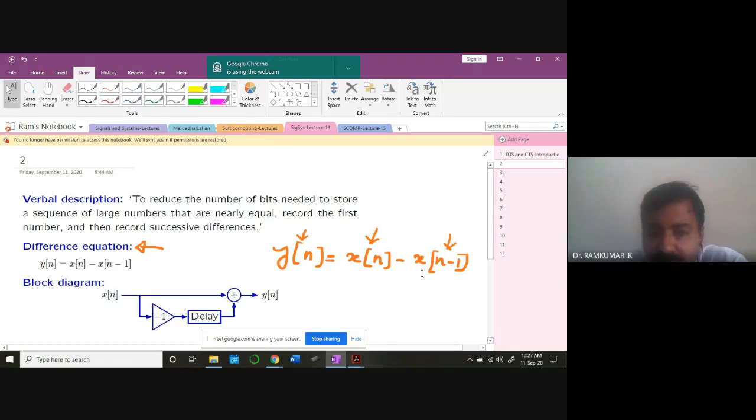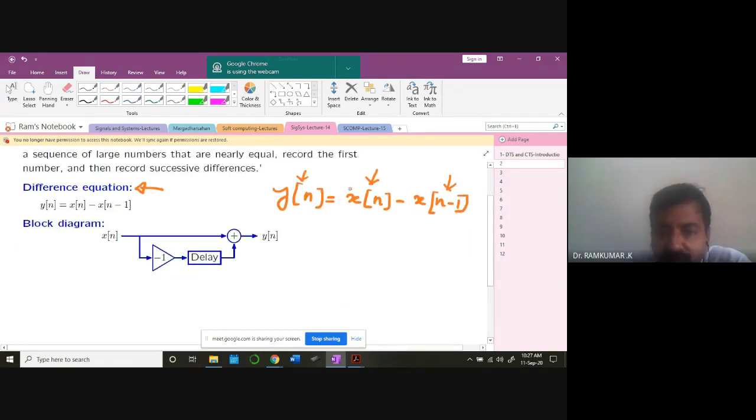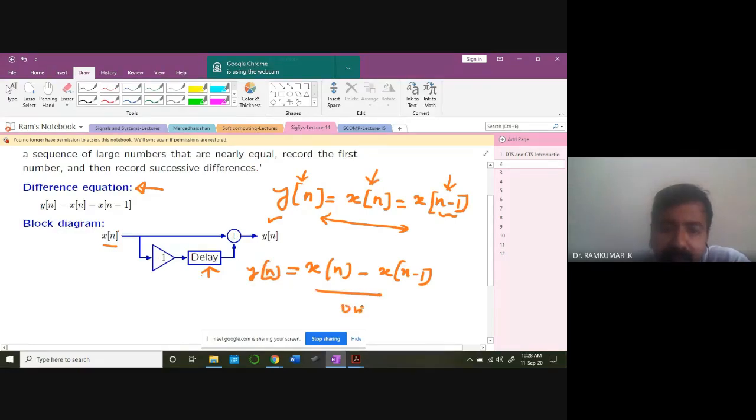Okay. So now, block diagram wise, I can draw this particular expression like this. This is my x of n. I am passing it through a delay, this is minus 1. Look at this, minus. Okay, I got minus. There is a delay operator, which is nothing but x of n minus 1. Then I'm adding x of n with this delayed version. So x of n minus x of n minus 1. That is my output. So this is a kind of system. I'm calling it a discrete system, or otherwise this expression I will be calling a difference equation.